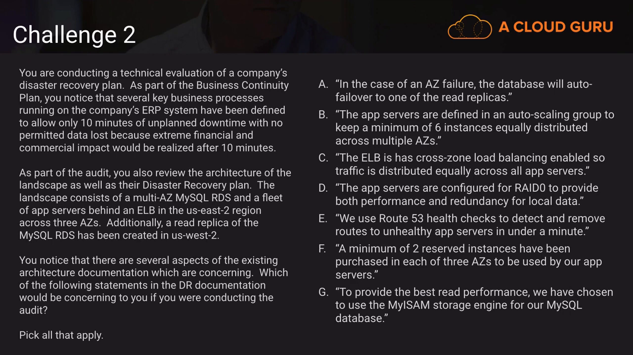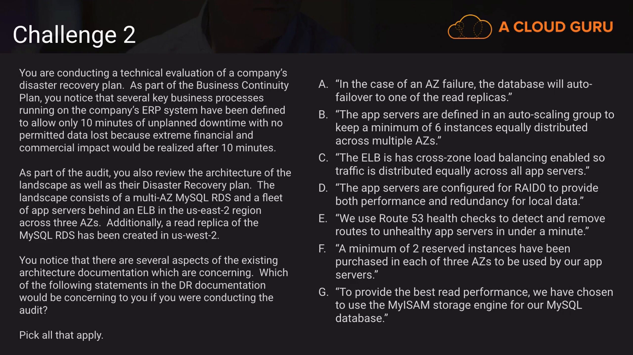Option D says the app servers are configured for RAID 0 to provide both performance and redundancy for local data. So if I remember back to our RAID conversation, RAID 0 doesn't provide any redundancy. So if they're assuming that RAID 0 is going to give them data redundancy, then this would be an incorrect assumption. So I don't like this one at all.